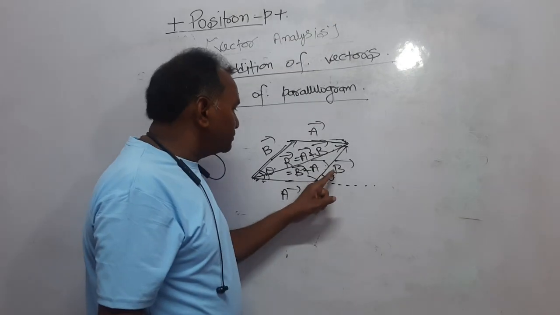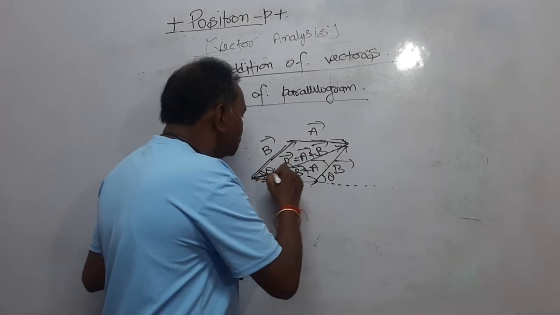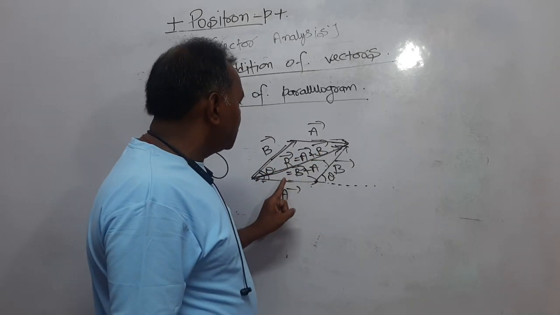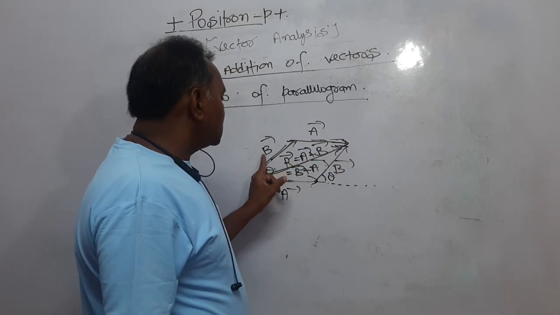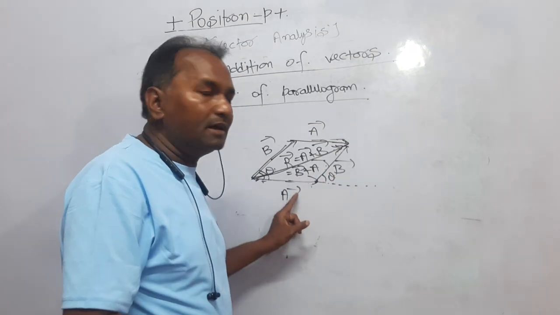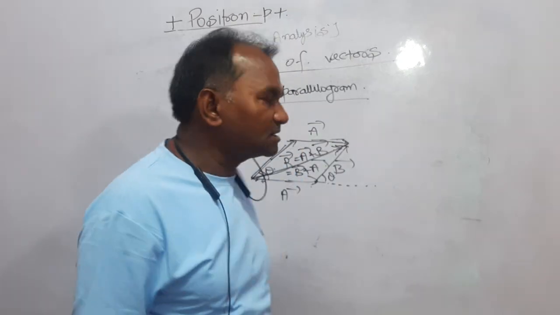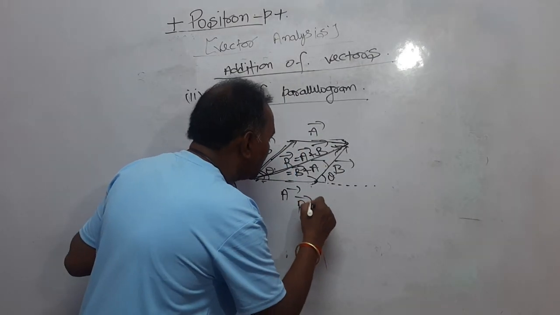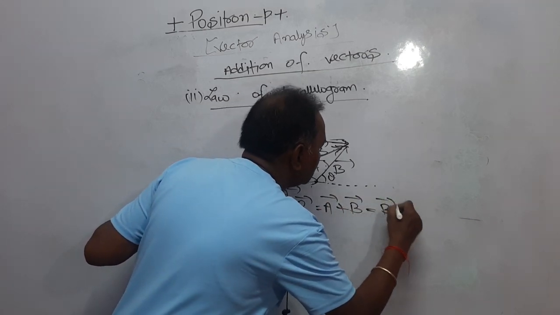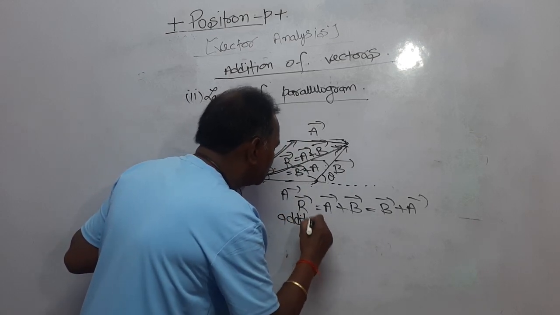Either you add vector B to vector A, or you add vector A to vector B. In both the cases, your resultant is the same, right? So, R is equal to A plus B in this case, and R is equal to B plus A. Here, A plus B means you are adding B to A, and B plus A, you are adding A to B. In both the cases, the resultant is the same. Then you can say that R is equal to vector A plus vector B, and that is equal to vector B plus vector A.